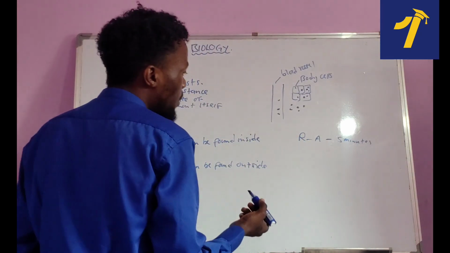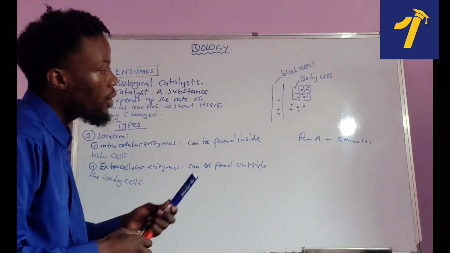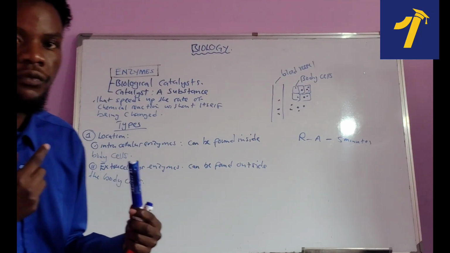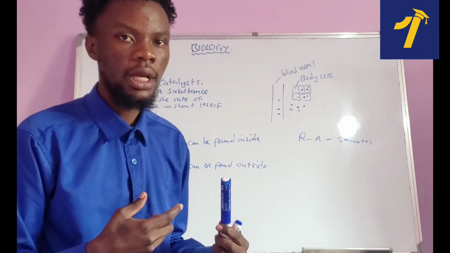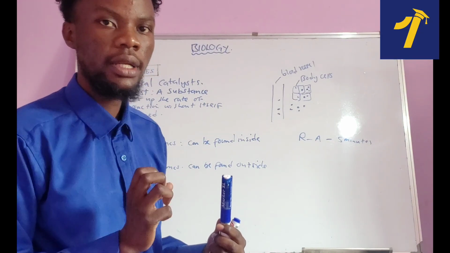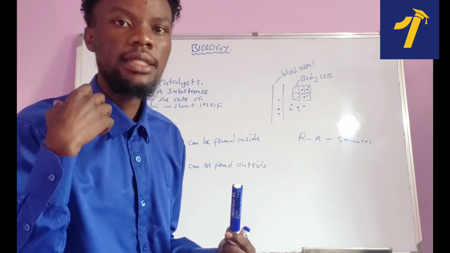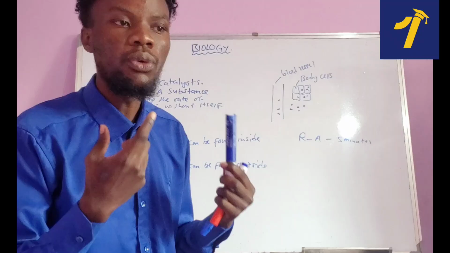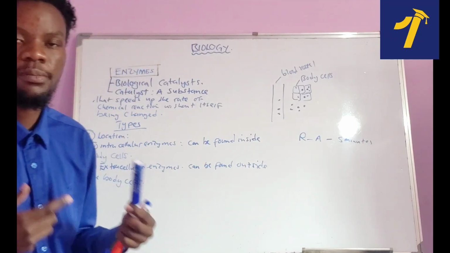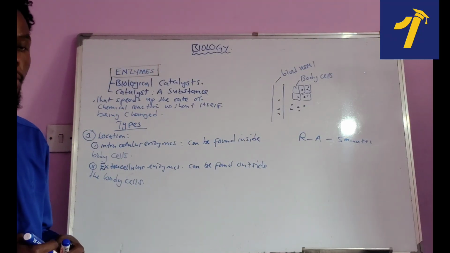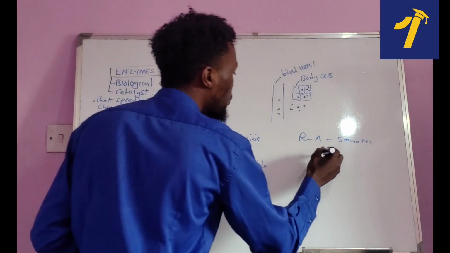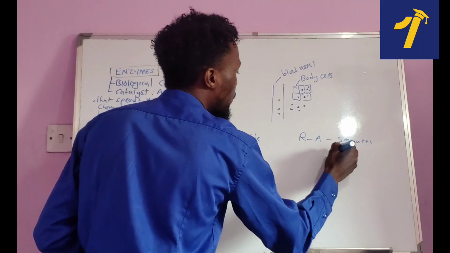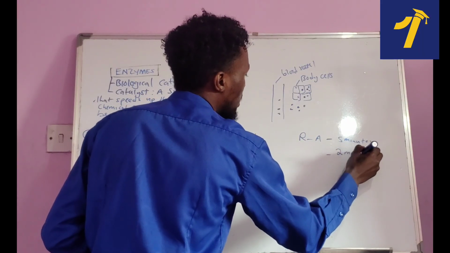Okay, then if you add an enzyme to reaction A, you expect that reaction to finish faster, meaning that the substance we've added is making reaction A finish faster, speeding up the rate of chemical reaction. So if you put an enzyme into this reaction A, then we expect it maybe to finish in less than 2 minutes.